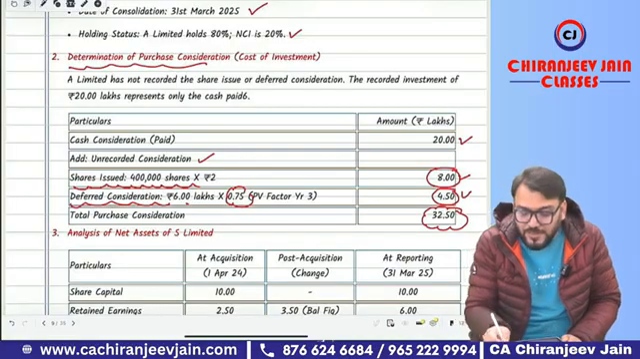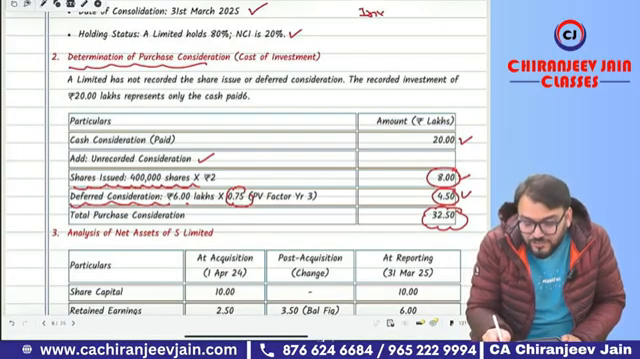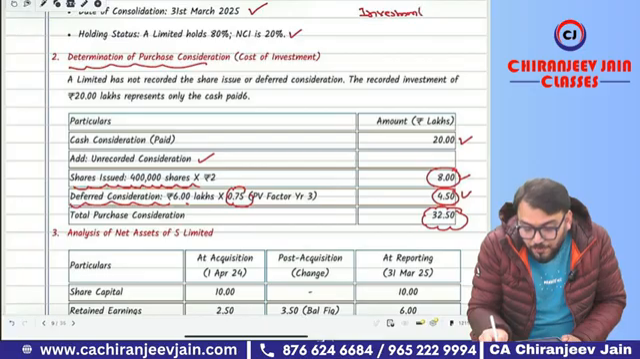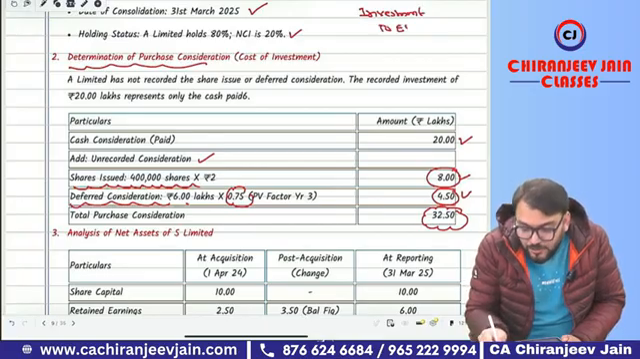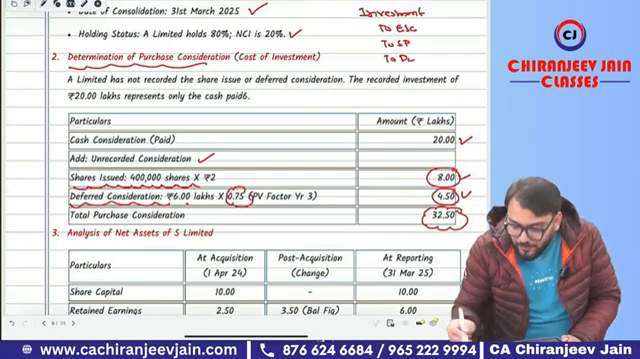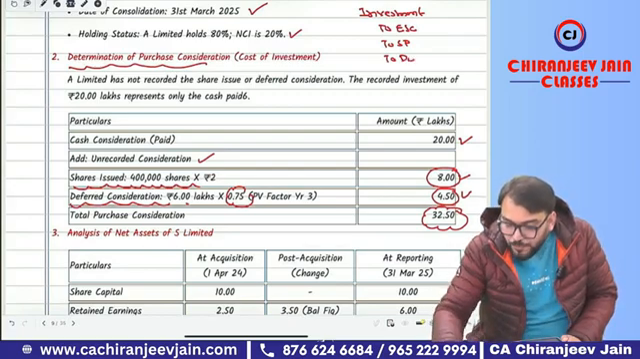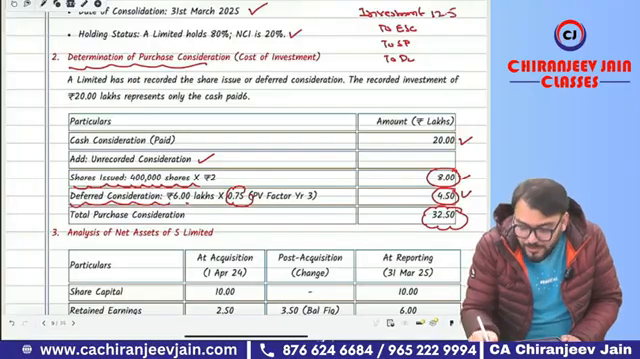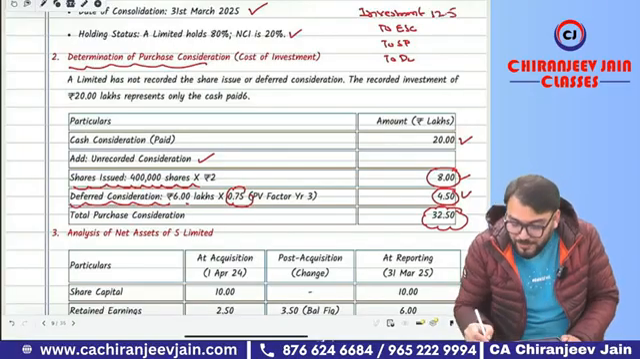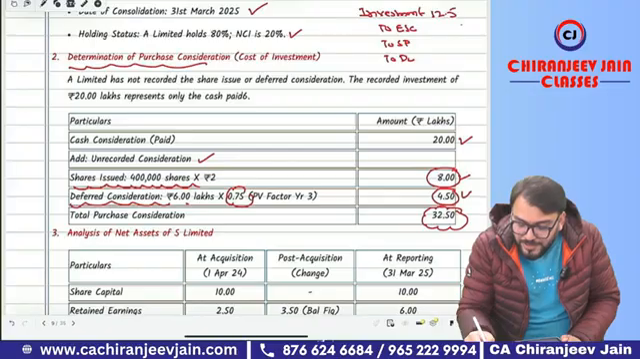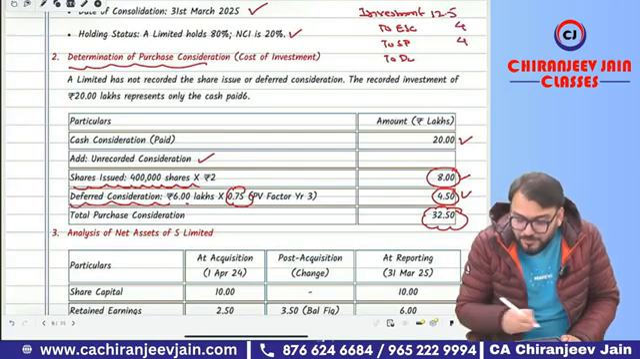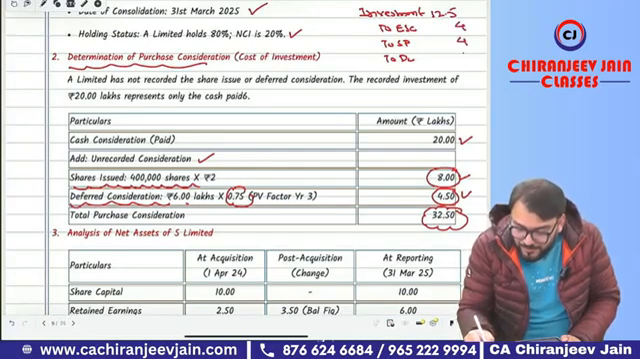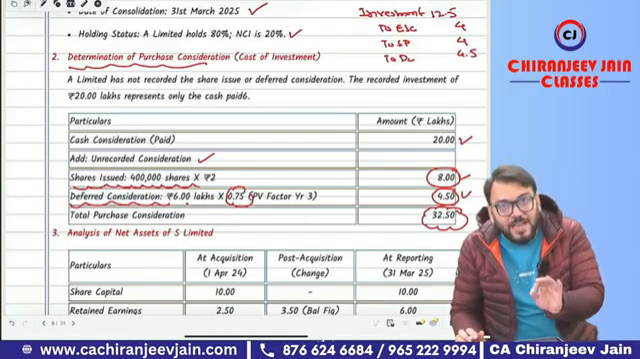For that, we need to pass one journal entry in the standalone financial statement of the parent company. Investment account debit, equity share capital, securities premium, deferred liability, by what amount? It is 8 plus 4.5, that is 12.5. Your investment will increase by 12.5, and then your equity share capital will increase by 4, securities premium will increase by 4, and deferred liability will increase by 4.5 on the date of acquisition.